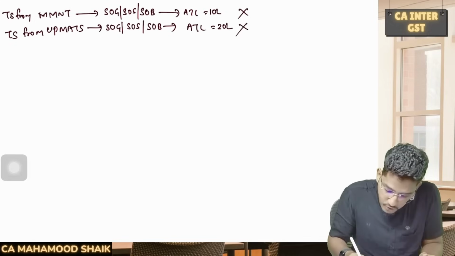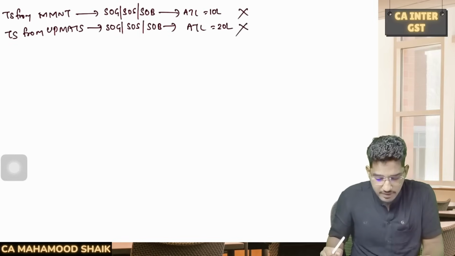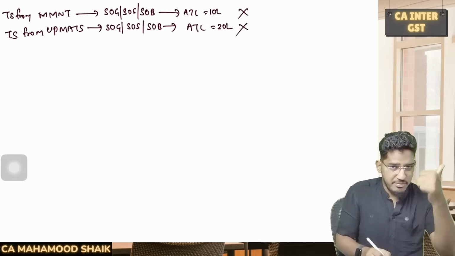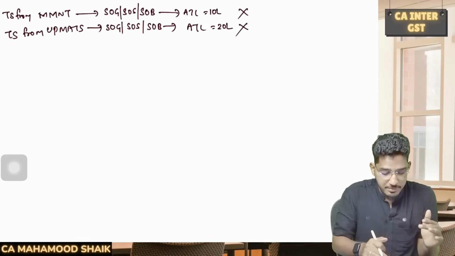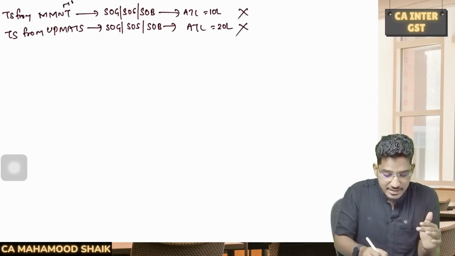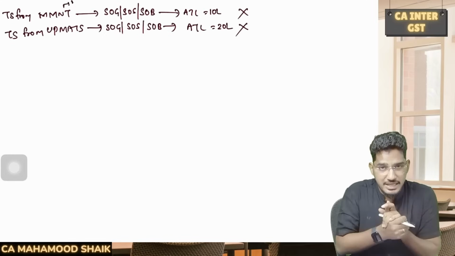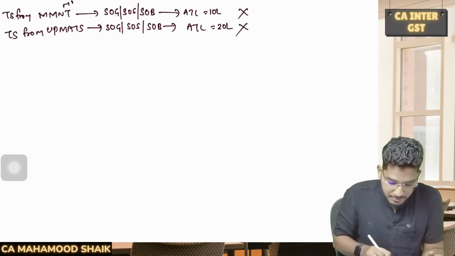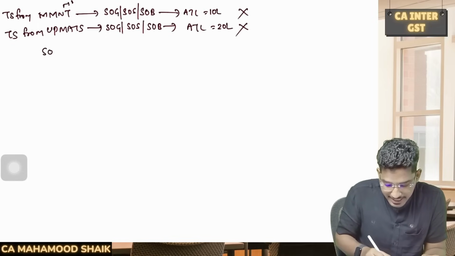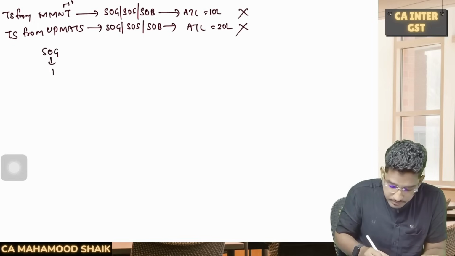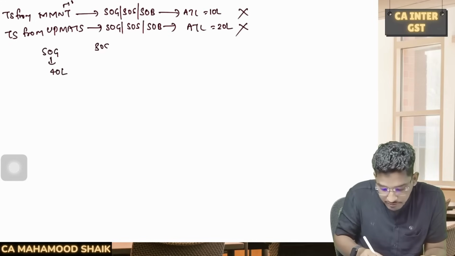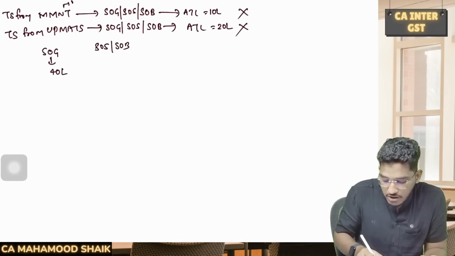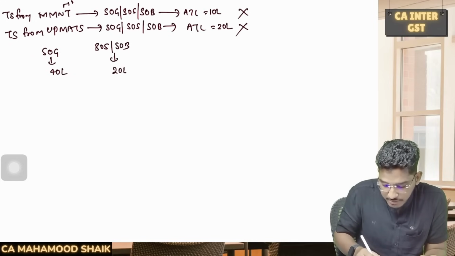See, if the answer is no, sir, I am not making taxable supply from MMNT, and I am also not making any taxable supply from UP MATS. That means from any of these 4 special category states and these 6 states, you are not making any taxable supply, then the applicable threshold limit will be, if you are exclusively engaged in supply of the goods, 40. If you are engaged in supply of services or supply of both, then the applicable threshold limit will be 20.